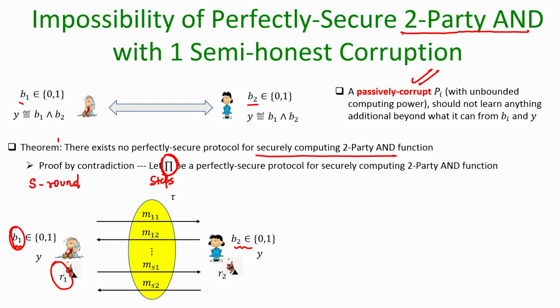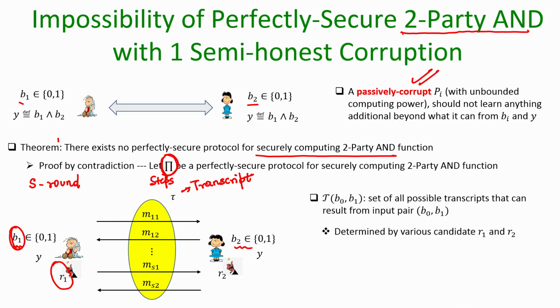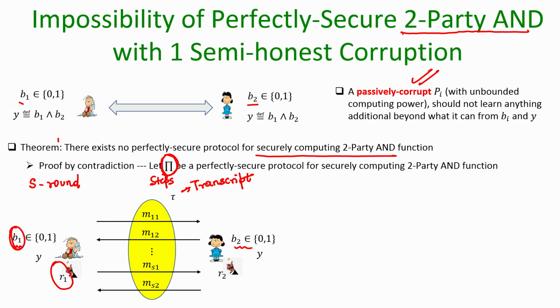Now, this highlighted thing, namely the messages which parties have exchanged, I call the protocol transcript. Whatever messages P1 and P2 have communicated, the full thing is publicly known, because whatever P1 is sending to P2 is known to both P1 and P2, and whatever P2 is communicating back to P1 is known to both. So, this transcript is publicly known, and this transcript is a random variable, remember.